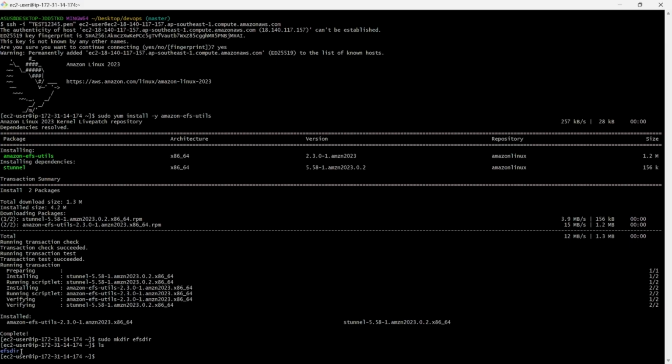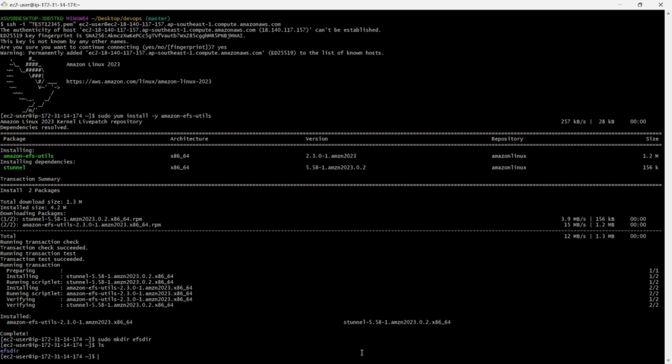What is the purpose of this folder? Whatever folder we created, we want to mount to the EFS. So this folder I want to mount. Where do we want to mount? In our EC2 instance.